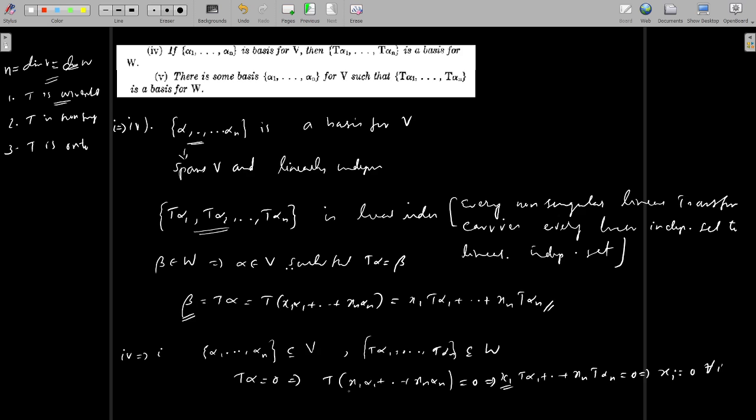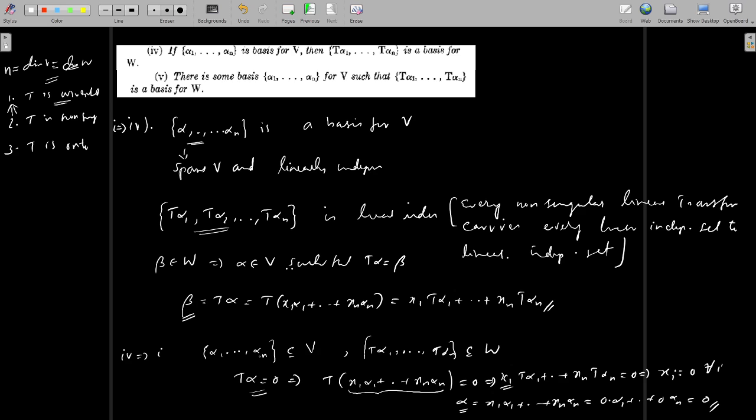So whenever T alpha equal to 0, each coefficient is 0. Here alpha is nothing but this expression: alpha is equal to x1 alpha 1 plus ... plus xn alpha n, which equals 0 times alpha 1 plus ... plus 0 times alpha n, that is equal to 0. So whenever T alpha equal to 0, alpha itself is 0, that is T is non-singular, hence T is 1-1. Since T is 1-1, we have already proved, using 2 implies 1 in the previous session, that T is invertible. So 4 also implies 1.